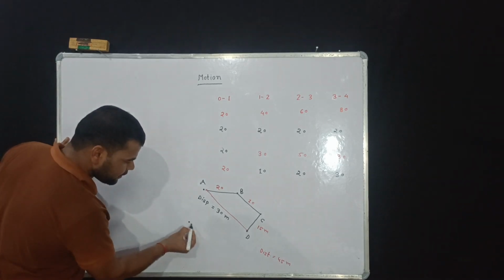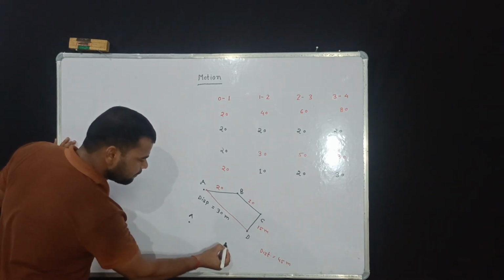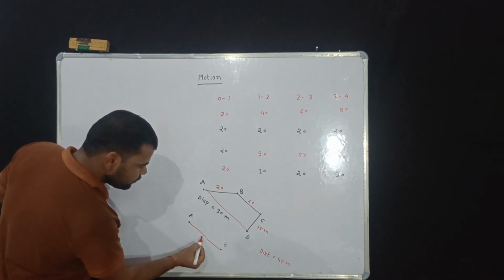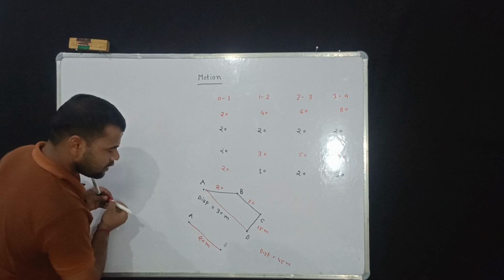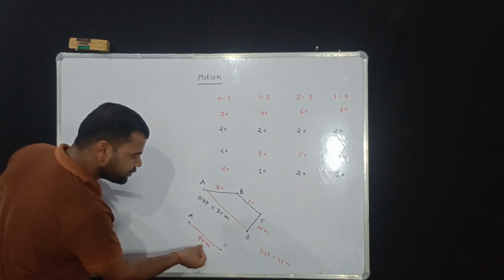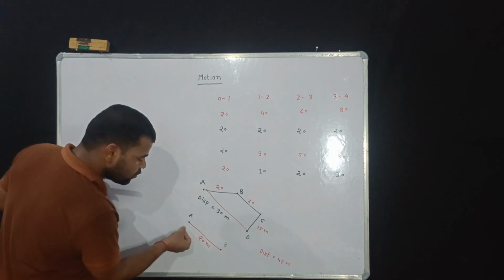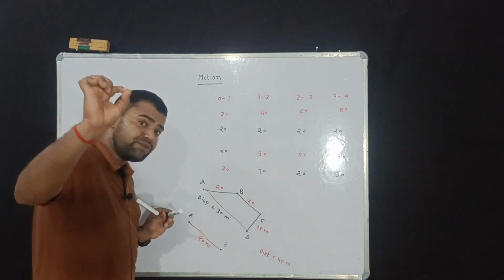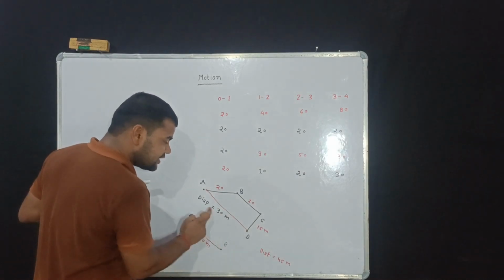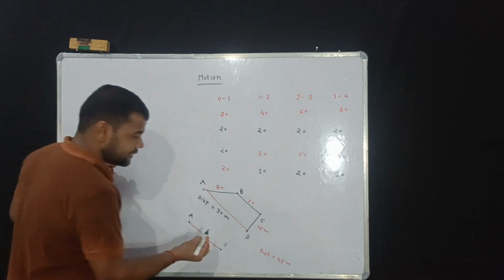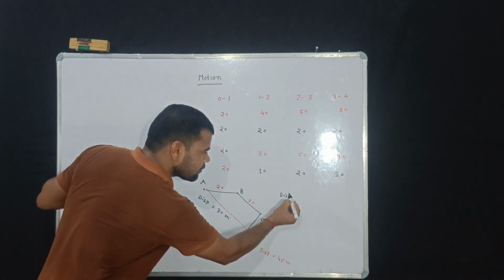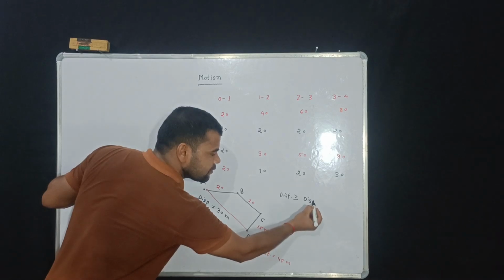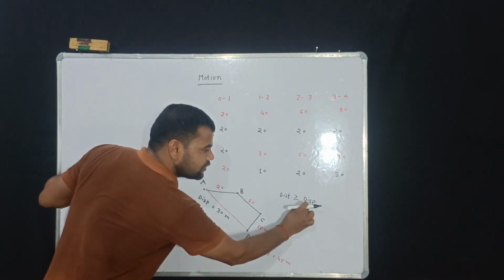But if the object travels only A to B, and this is your 20 meters, then in this case the distance from A to B will be 20 meters and the displacement from A to B will also be 20 meters. So in this case the distance and displacement will be equal, and in the other case they are different, but we can say that distance is greater than or equal to displacement.